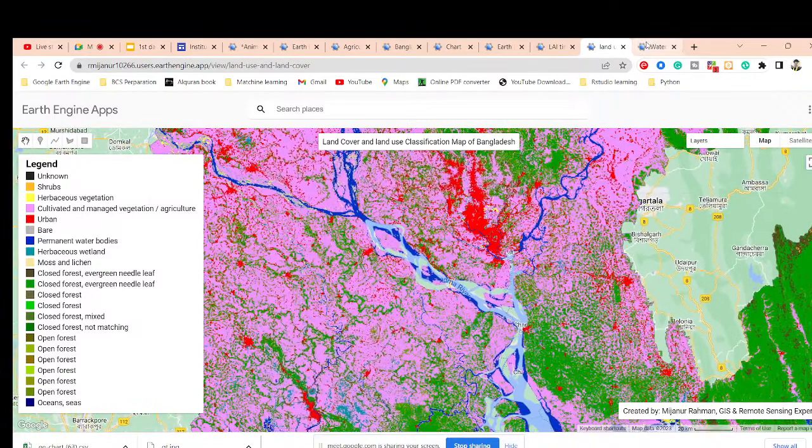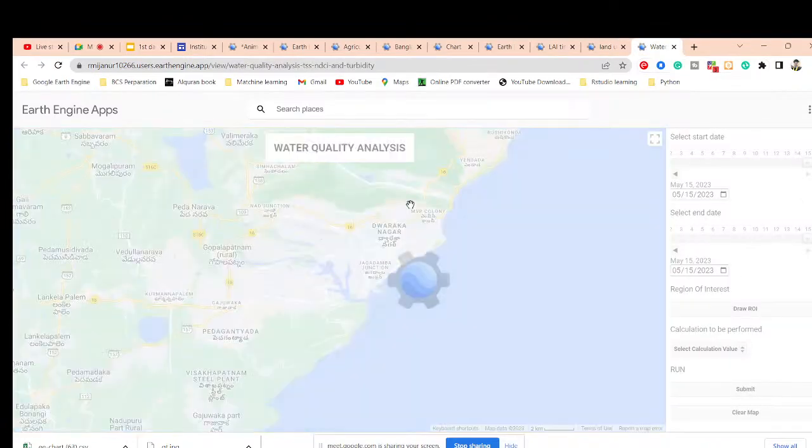Okay. Also, you can see water quality. Basically, this water quality web application, I think it will be loaded. Networking issue for me. Okay, run.